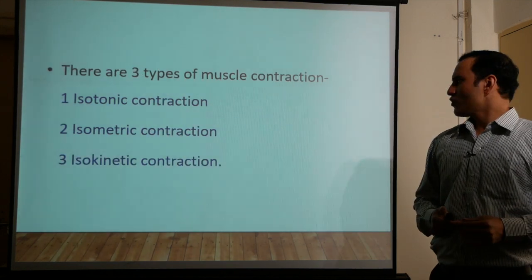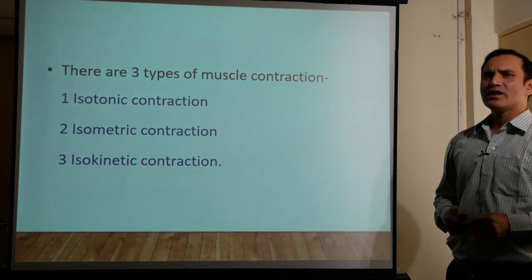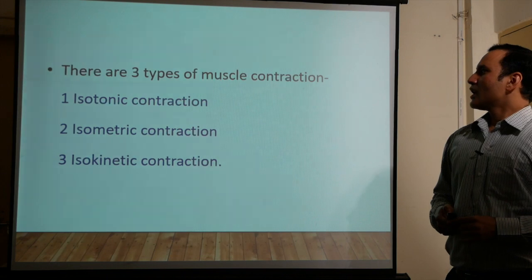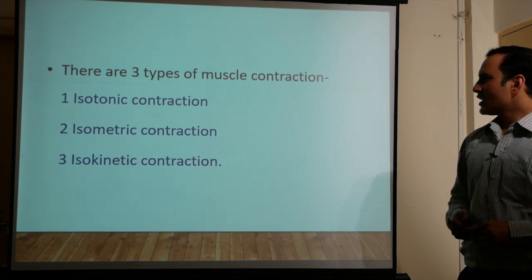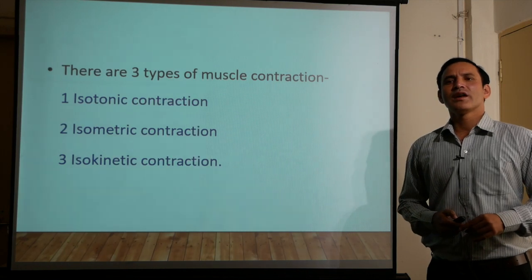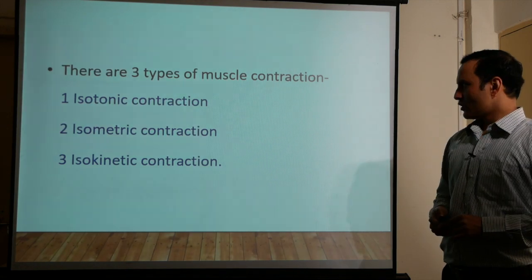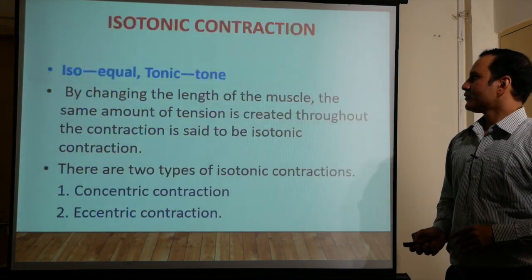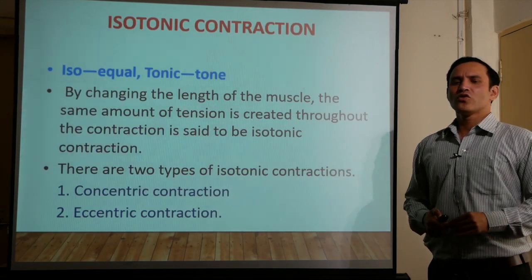So what are the types of muscle contraction? Basically there are three types of muscle contraction. First is isotonic contraction, second is isometric contraction, and third is isokinetic contraction. So we will study every contraction one by one. First is isotonic contraction.